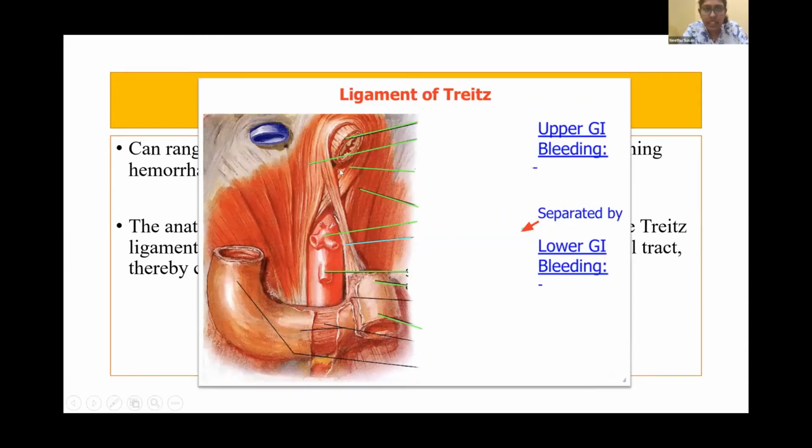So here we can see the ligament of Treitz. This part is a duodenum, this part is a jejunum. Both are being separated by this ligament of Treitz, also known as the suspensory ligament of the duodenum. Any bleeding which comes above the ligament of Treitz is classified as an upper GI bleeding. Anything that comes below the Treitz ligament is considered as lower GI bleeding.